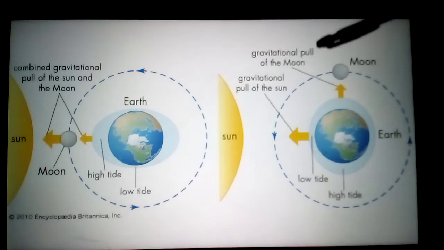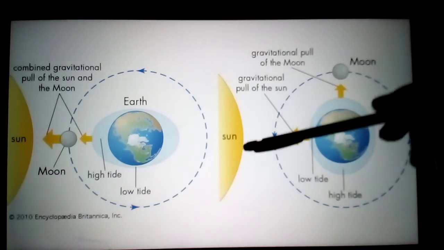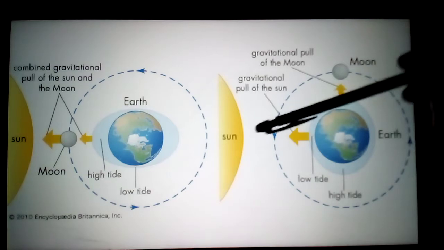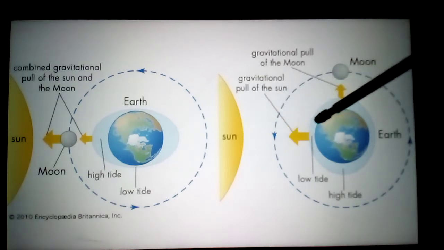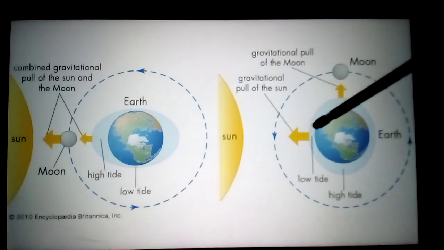See here, the gravitational pull of the moon, this one. Here the gravitational pull of the sun. So here it is less, because they are at a right angle. Here the gravitational pressure is less. That's why we can see the low tide on the ocean water.